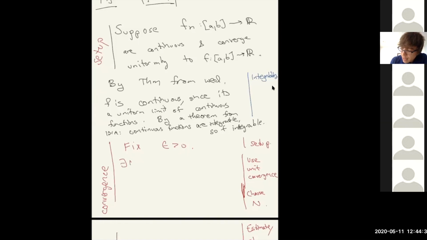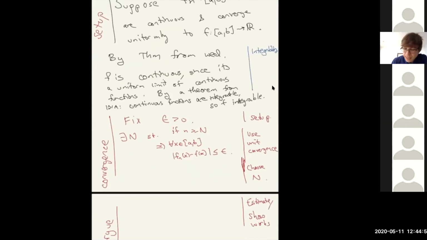So there exists an N such that if n is bigger than or equal to N, then for all x in the interval of interest, we have that |Fn(x) - f(x)| is less than or equal to epsilon.